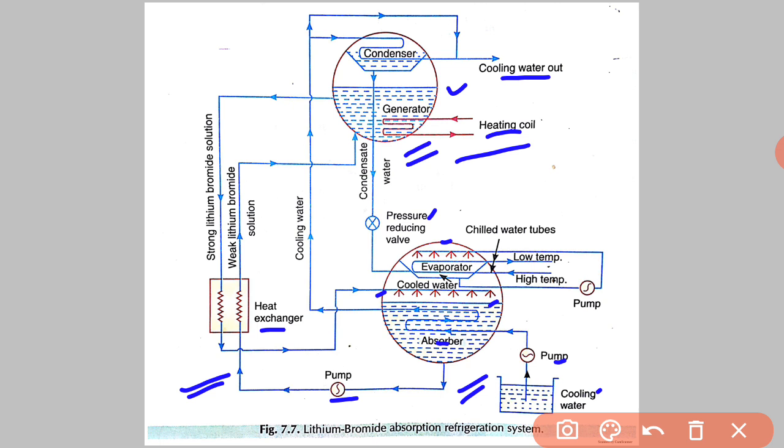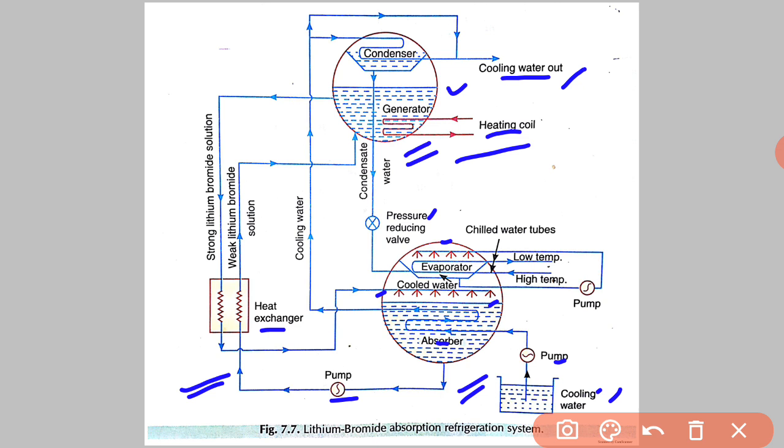So the quantity of steam required to heat the weak solution in the generator is less. Now see, the refrigerant water vapors formed in the generator due to heating of the solution are passed to the condenser, where they are cooled by the cooling water flowing through the condenser water tubes. See here, supply of cooling water out, and from here cooling water in.